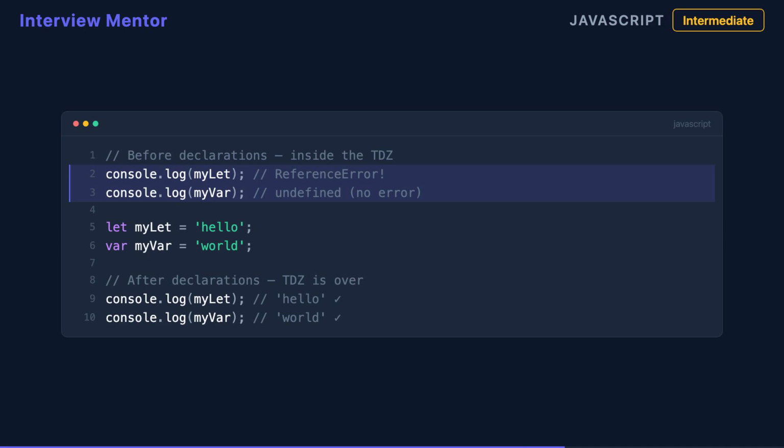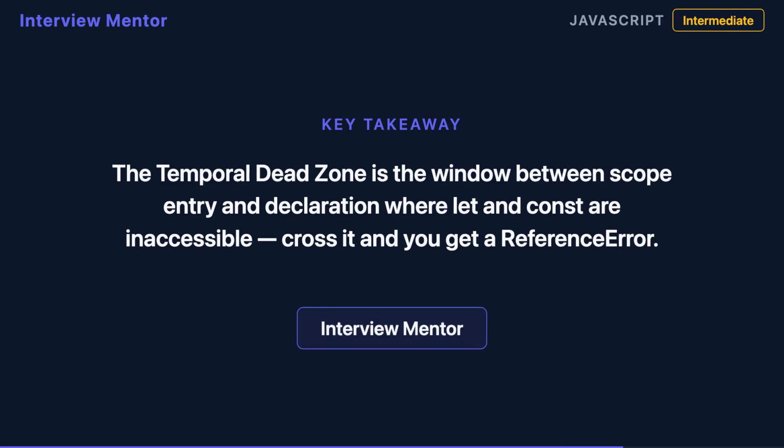This distinction matters for debugging. A reference error in this context almost always means you've hit the temporal dead zone. The temporal dead zone is the window between scope entry and declaration. Access let or const inside it and you get a reference error.